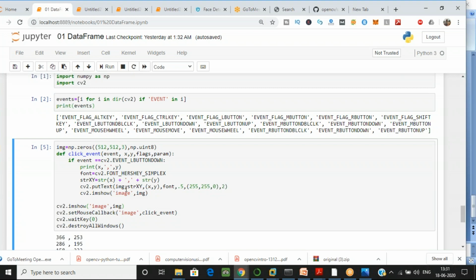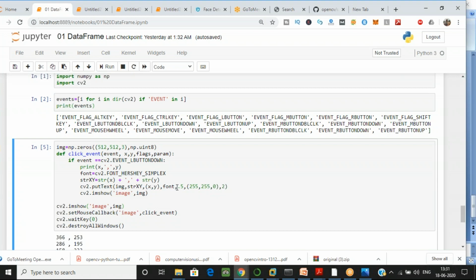Okay. So I'm using the put text function over here. The put text function is for printing text on your screen, on your image. So first give the image on which you want to print, and then the string, and the coordinates for that, give the x and the y value.